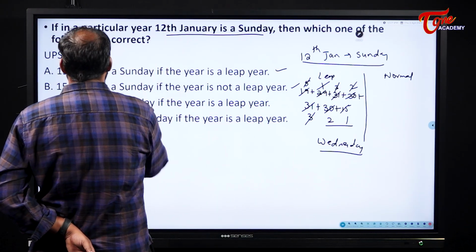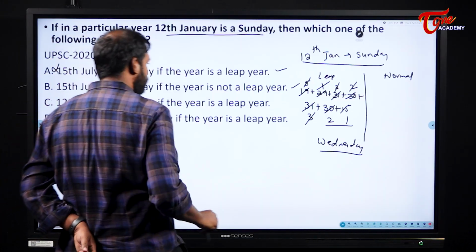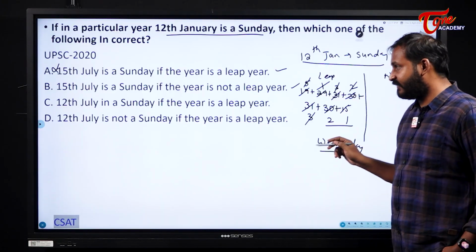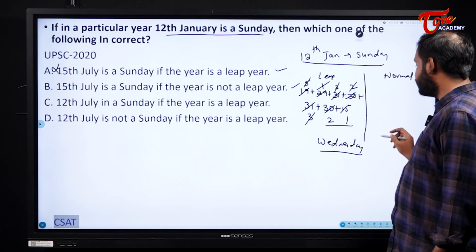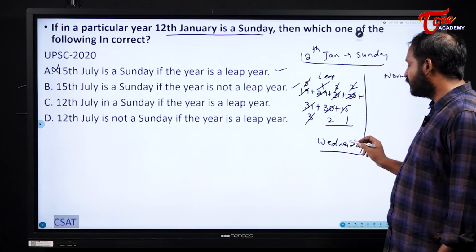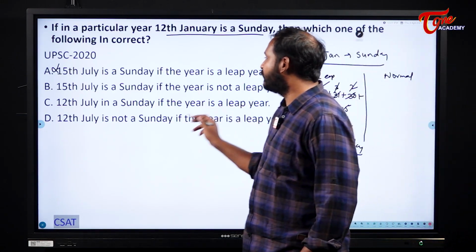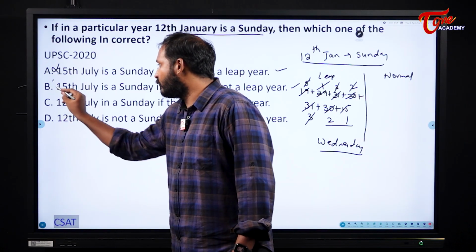But according to the question, this one is not given for us. So if it is a normal year, we will have 1 day lesser. If it is a normal year, we will have 1 day less, and Wednesday will become what? Instead of Wednesday, it will become Tuesday. So then also 15th of July, this one is also not possible.